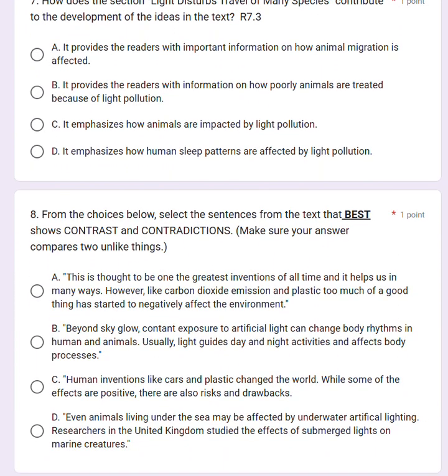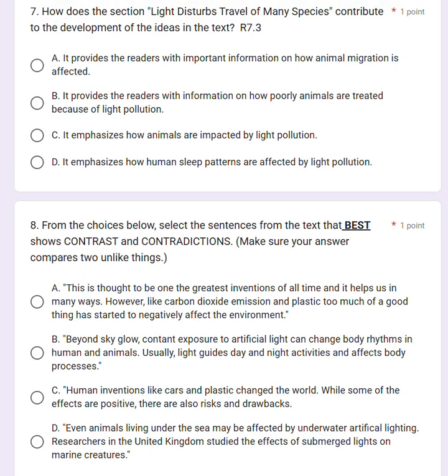Number 7. What does the section "Light Disturbs Travel of Many Species" contribute to the development of the ideas of the text? So right now you should be going back into the text and looking at the section on how light disturbs travel of many species. What is that section about? I want you to just think about it right now. Okay? And why would that author include that in here?